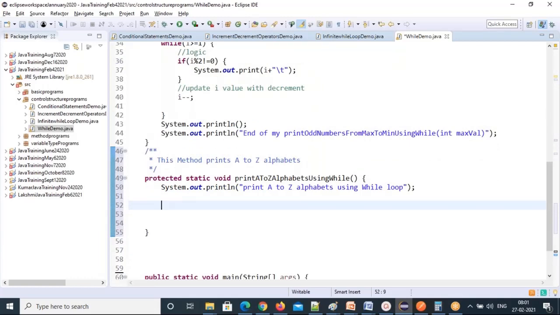Now capital A to Z, is this ascending order or descending order? Ascending order, right? A to Z you are going, but I have given the exercise for you Z to A, small z to a. That's ascending or descending? Descending. That's the concept.